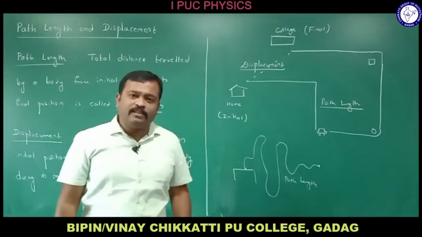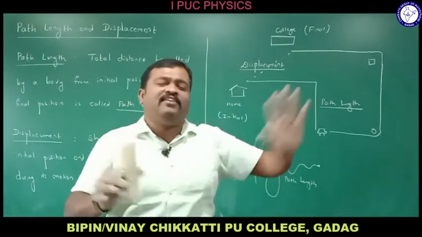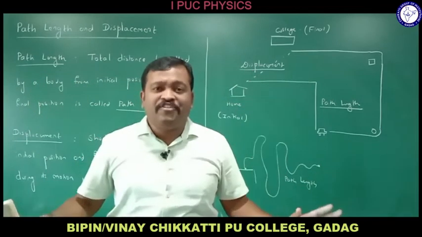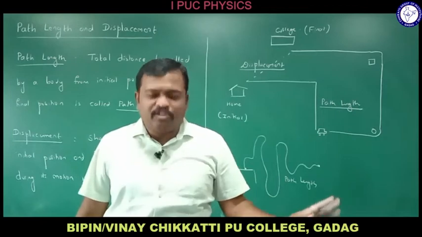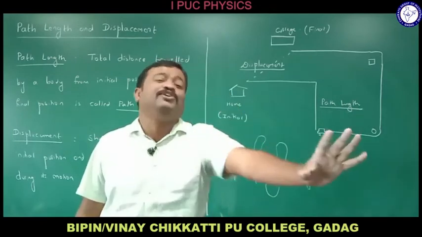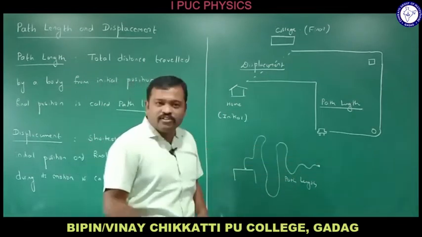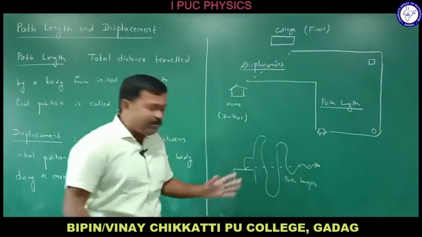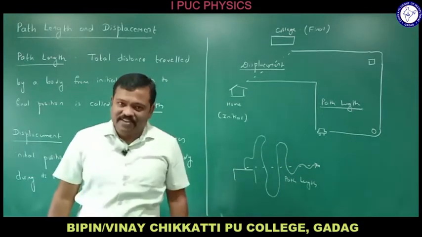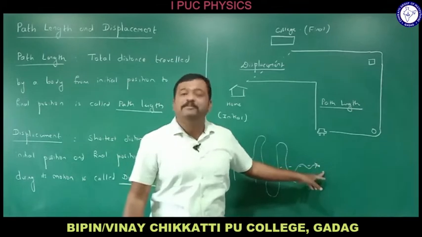Then what is the displacement? For displacement, you don't want to see how it actually traveled, you just want to know where the initial and final position are. If you know two positions, that's enough. It does not depend upon how the mosquito travels. This is the initial position, this is the final position. Then where is the displacement? Displacement is like this. Do remember, displacement is always a straight line. It is the shortest distance between initial position and final position.